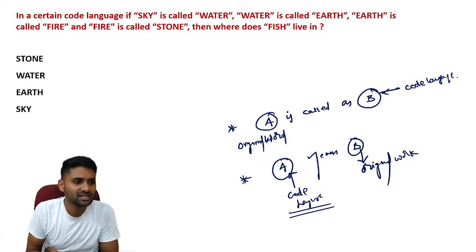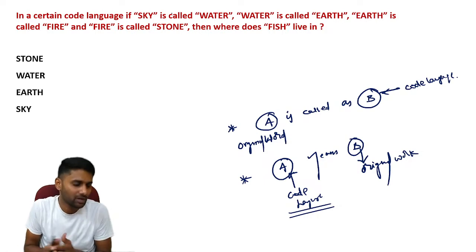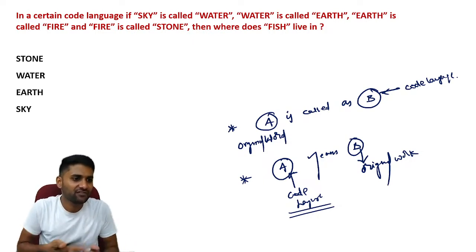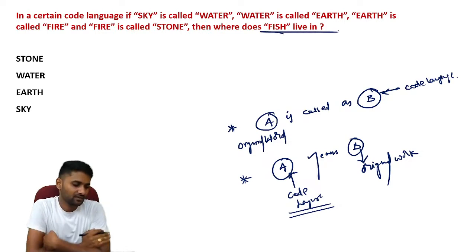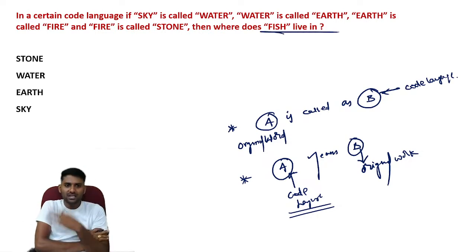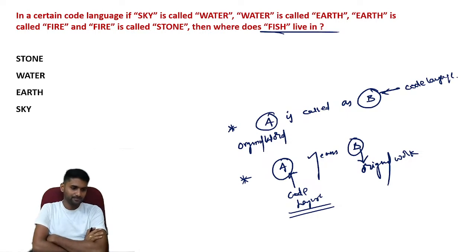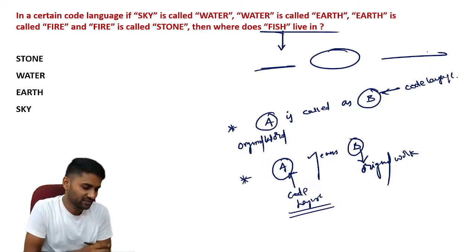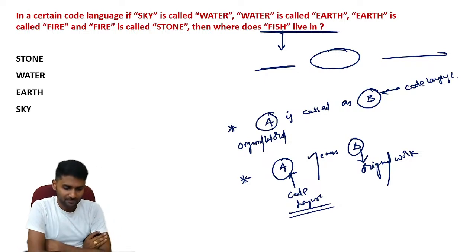Look into this data. In a certain code language, sky is called as water. Water is called as earth. Earth is called as fire. Fire is called as stone. Where does fish live? First, you have to identify the original, and you have to replace it with the code language. That is the exact pattern. So, for the fish, first you have to identify the original answer, then you have to define it with the code language, and the code language is your option.